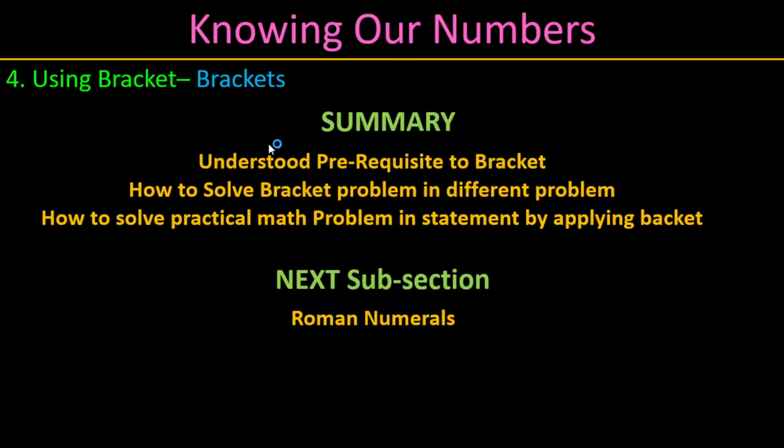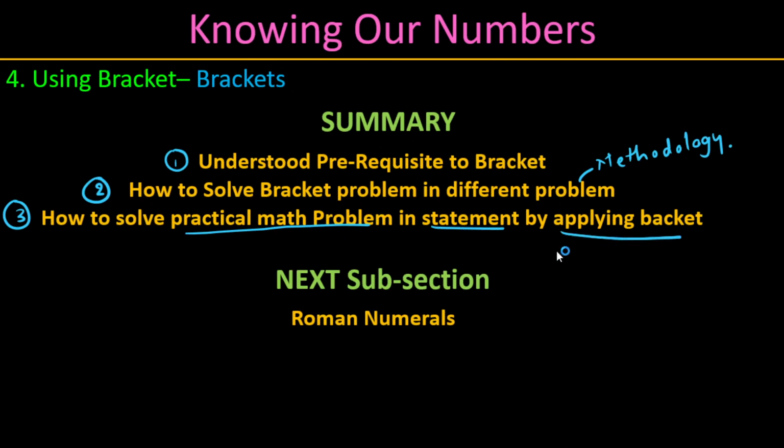Let us summarize what we studied so far. First, we understood the prerequisites before calculating bracket problems. We understood the types of brackets. We understood the mathematical operations in order. Second, how we can solve bracket problems with a different methodology. Third, how to solve practical math problems in a statement by applying a bracket to it.